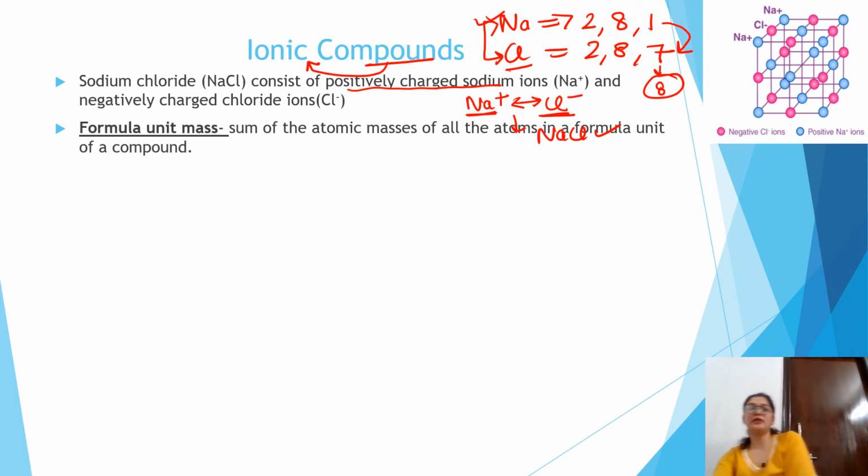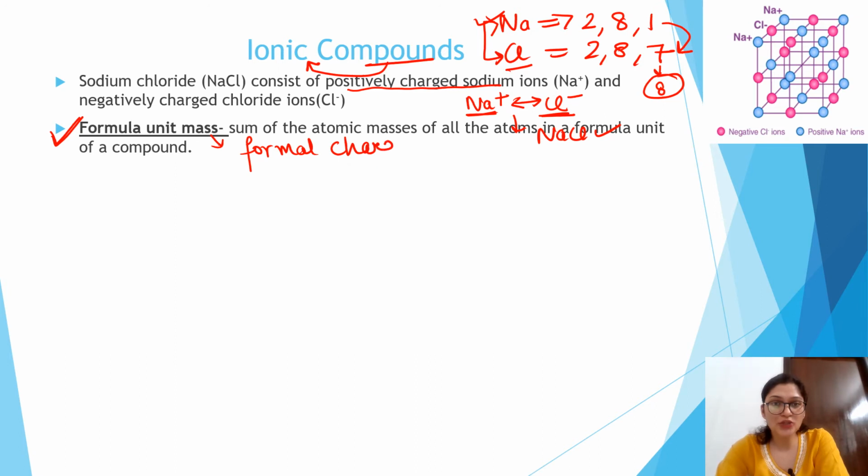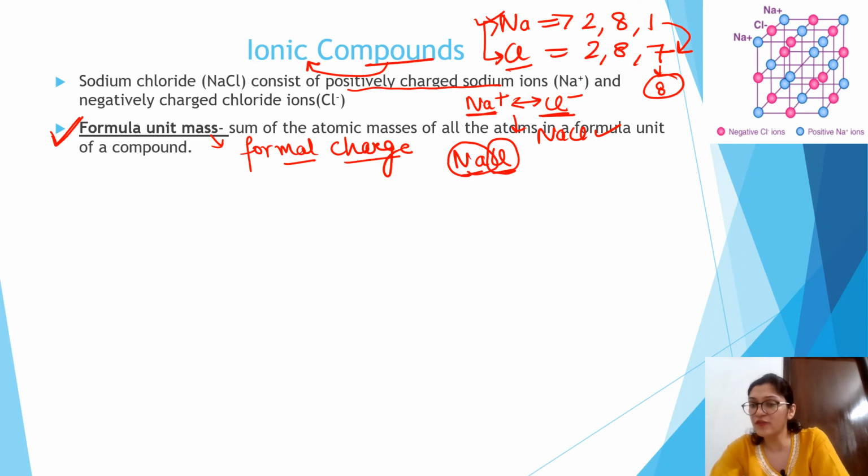The next important definition is, what do you mean by the term formula unit? Formula unit is derived basically from the term formal charge. When the formal charge is present, then it is known as the formula unit mass. And how will you calculate the formula unit mass? If I say calculate the formula unit mass of NaCl, so what will you do? You just do the sum of the atomic masses of sodium and chlorine, then you will get the formula unit mass.